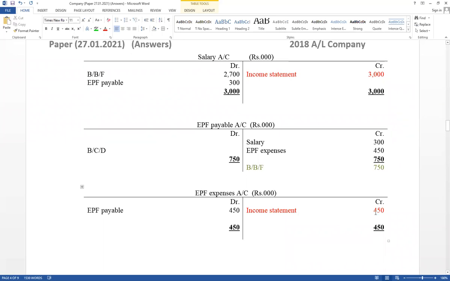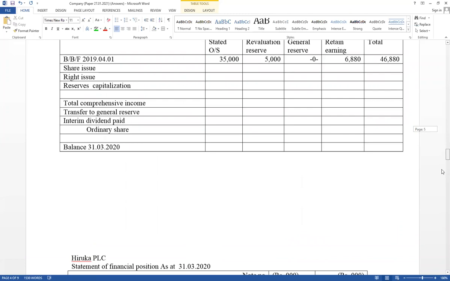Right, records as a salary only 300, not 3000. Reason already paid amount included under administration expense. Therefore, as a salary 300 and EPF payable current liability 750, EPF expense under administration expense. Right, record.